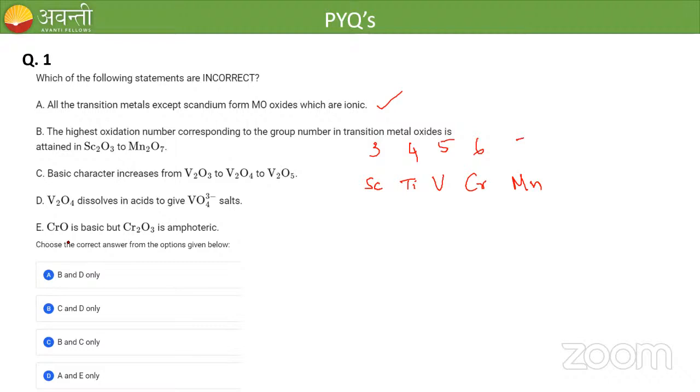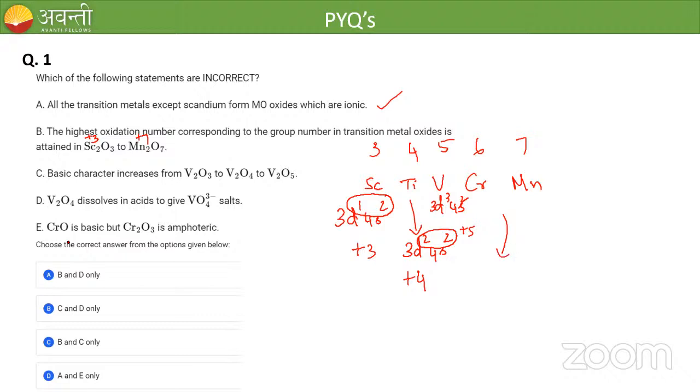And if you look into the oxidation state in oxides, in case of scandium, the oxidation state is +3, and here it is +7. The maximum oxidation state for scandium is +3 because the electronic configuration of scandium is 3d1 4s2. So we have 3 electrons, and those 3 electrons can be lost and scandium can have +3 oxidation state. Titanium's configuration is 3d2 4s2, so the highest oxidation state exhibited by titanium is +4. For vanadium, it is 3d3 4s2, so 5 electrons can be lost and +5 is the highest oxidation state.